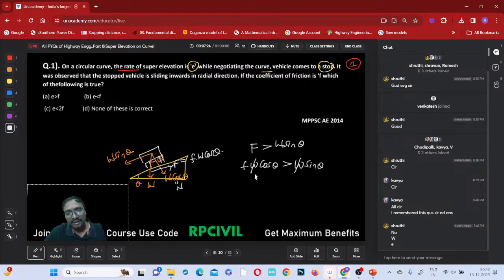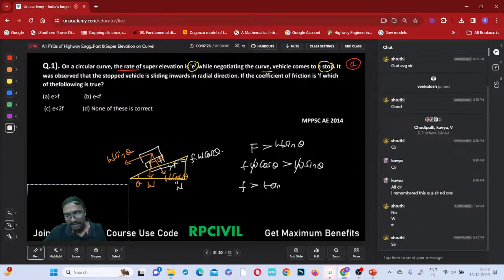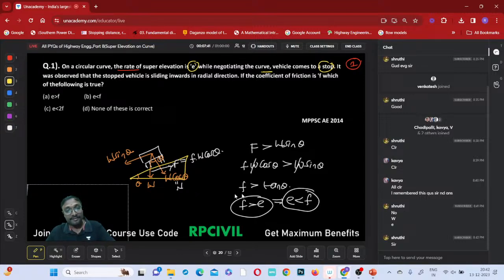W will cancel, na? So F will be greater than tan theta. What is tan theta? It is the super elevation, na? Friction will be greater than the super elevation, or you can also write it as super elevation lesser than friction, right? For safety, the resisting force should be higher than the sliding force. W sin theta is causing sliding downward, friction will be resisting upward.